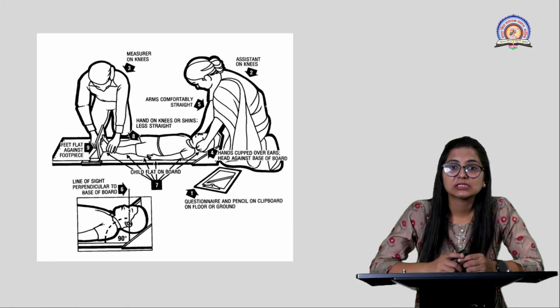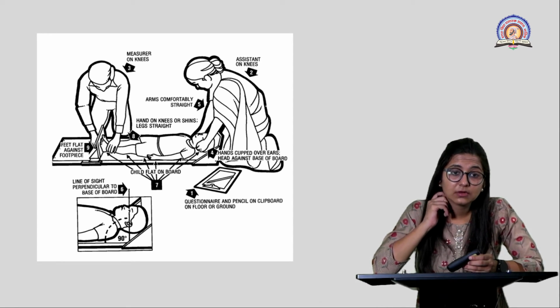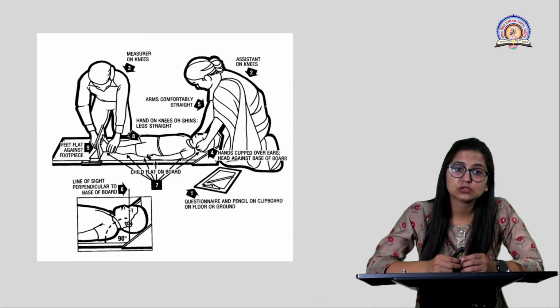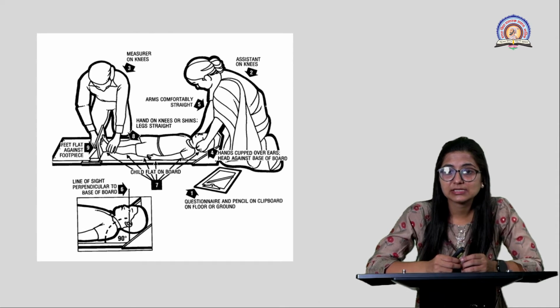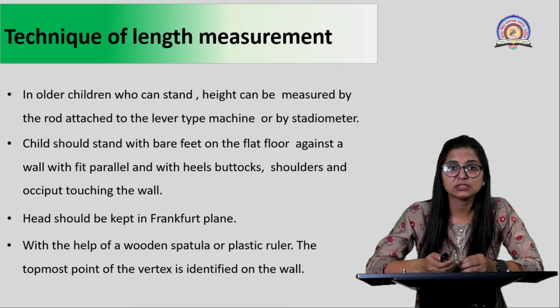See, this is what is done. The child is first laid on the infantometer with the help of the mother or an assistant. The assistant is also on her knees. Then the head is kept at a constant position with the help of the head plank. After that, the knees are pressed and the child is laid flat on the ground. In the ninth position in the diagram, if you see, they are pressing the soles against the movable plank in such a way that there is an angle of 90 degrees with the infantometer and the child. So in this way you can very easily measure the recumbent length in young children.